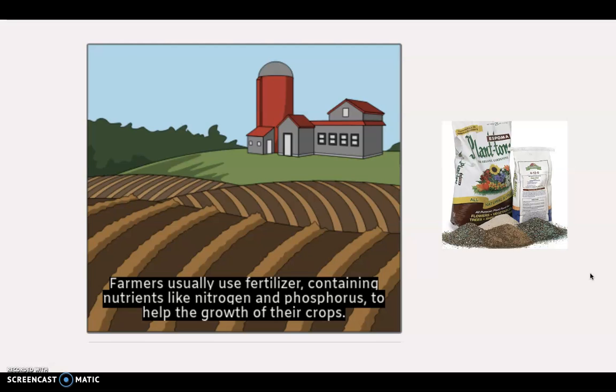Farmers usually use fertilizer, like you've probably seen in bags like this, containing nutrients like nitrogen and phosphorus, and these nutrients help plants grow. So farmers like to use this because why wouldn't you want your crops to grow faster and better?